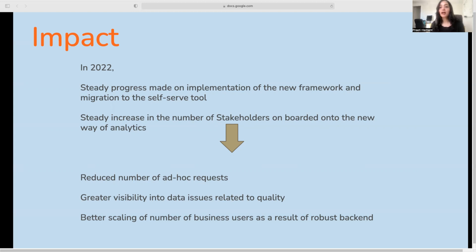So it doesn't matter how many users we add, they will all see consistent results, which is what we always wanted. So you can see how analytics went from being a service desk to more of a thought partner. It has gone through all these shifts and changes. That's the reason I call this evolution of analytics.